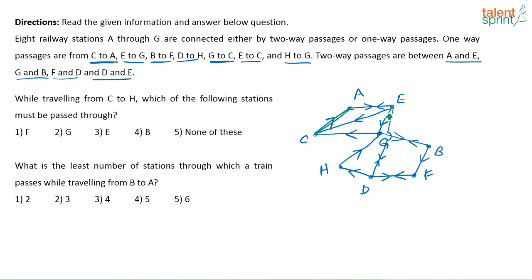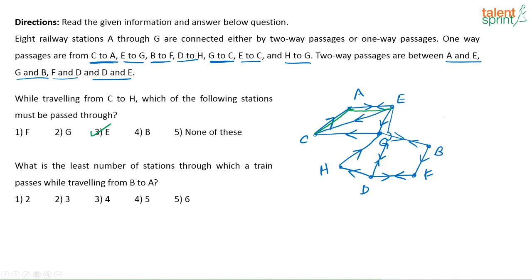I can't go this way because this is this side route. So from C to A to E, and then from here how can I go to H? Either come here, go here, here, like this, and I can come to H, or if I go to E, then from E to D and then H. Whichever be the case, I definitely have to cross A and E. Okay, so among the options, what is the answer? E definitely I have to cross, correct? See, C, A, E, and then only all the other possibilities come. So definitely E is the answer.